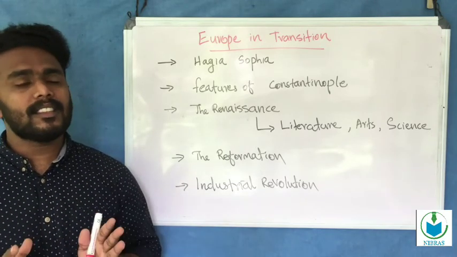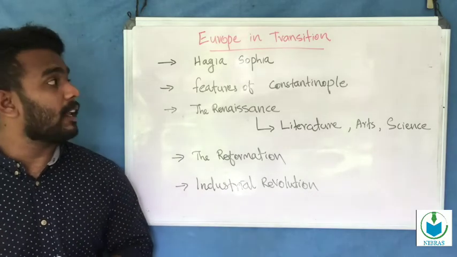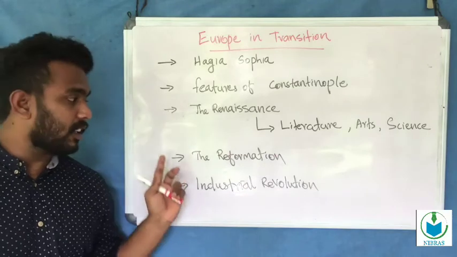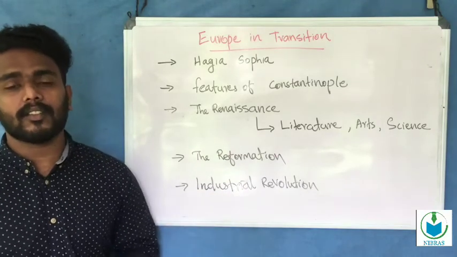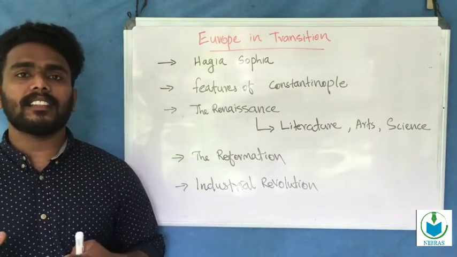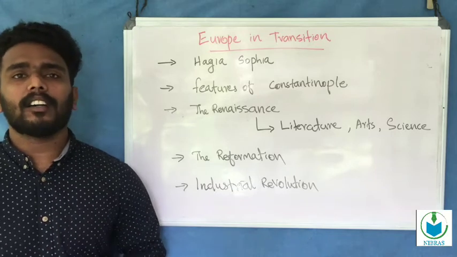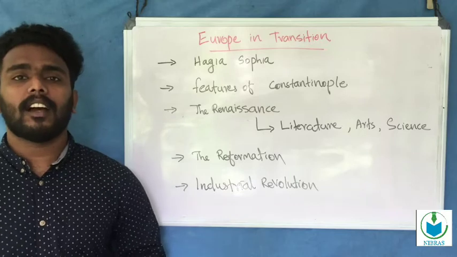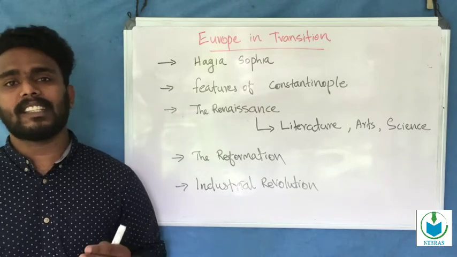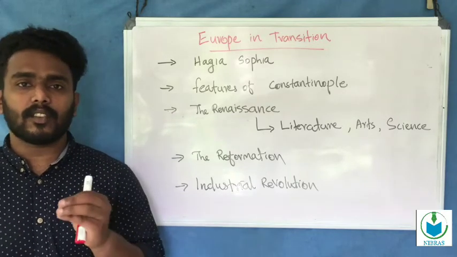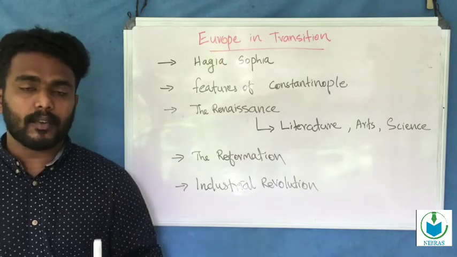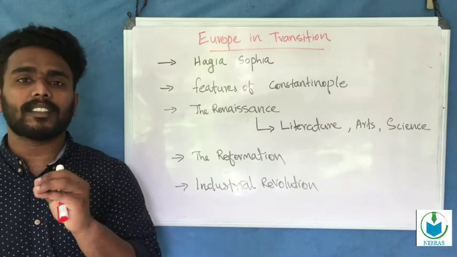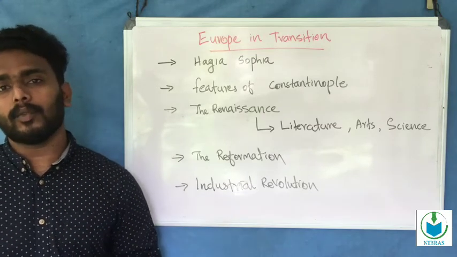These are the major things we discussed in the European transition, and in the last section we discussed the Reformation and the Industrial Revolution. Reformation: the Renaissance had its say in the religious sphere also. The reform undergone by European Christianity in the 16th century is known as the Reformation, which began in Germany, and this movement was led by Martin Luther.